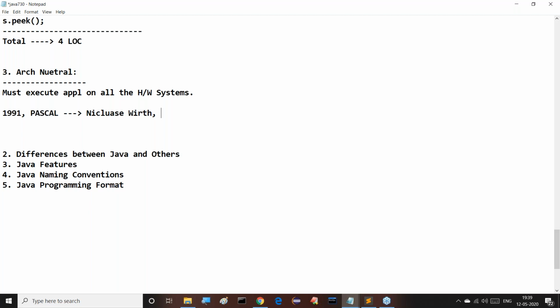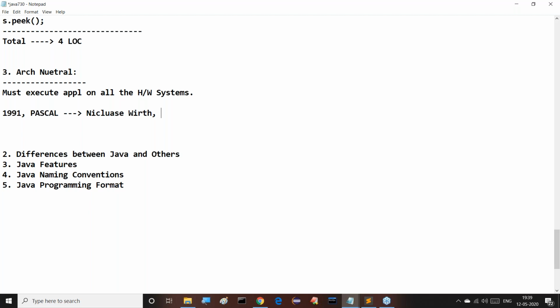But unfortunately, what happened? Sun Microsystems did not accept Nicholas Wirth's implementation. Why? Actually, the green project people, that means Sun Microsystems, were looking for the solution in object orientation, but Nicholas Wirth prepared the solution using Pascal, which is procedure orientation.